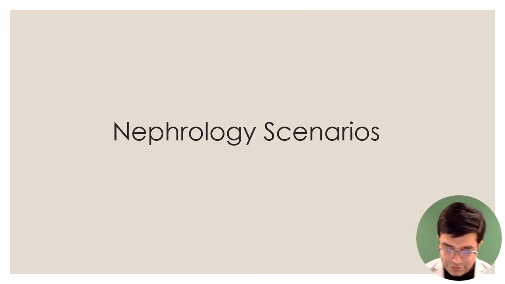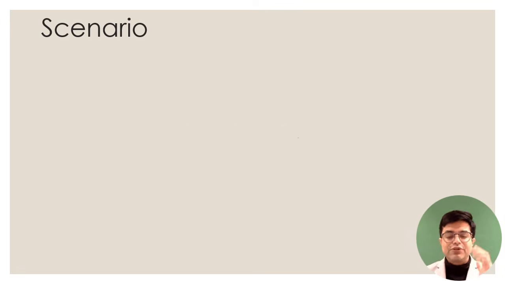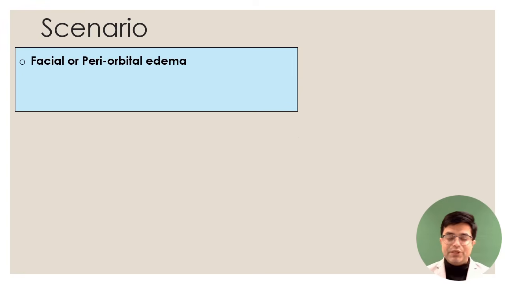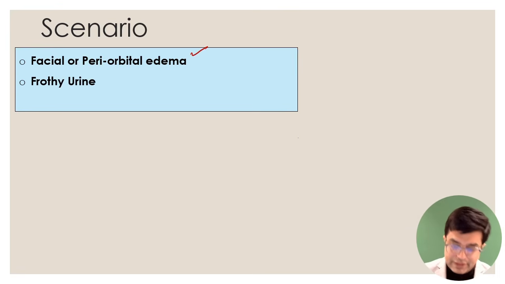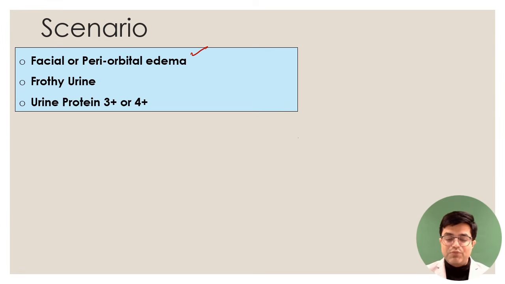So let us start with nephrology scenarios. Nephrology scenario number 1, multiple questions asked on this, both in children as well as adults. So medicine, pediatrics, both of them. So the examiner will say that there is a patient, child or adult, who has facial or periorbital edema, right? Secondly, they will say there is frothy urine, foam forms in the urine when the person passes urine, and there is urine protein 3+ or 4+ in the patient.